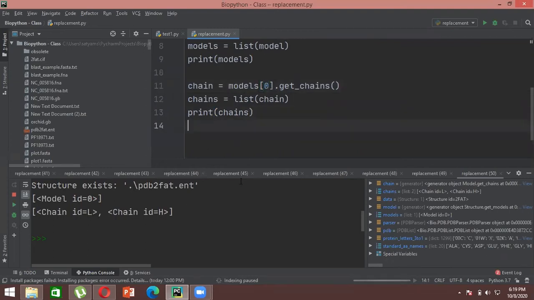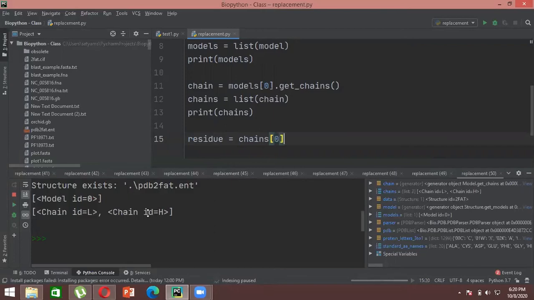Now what I want is to get the residues of the individual chains. In the same way I can create another variable called residue, and now I have to call the chain. So I'll write chains, and then I have to specify which chain. L will be the 0th ID and H will be the first ID.